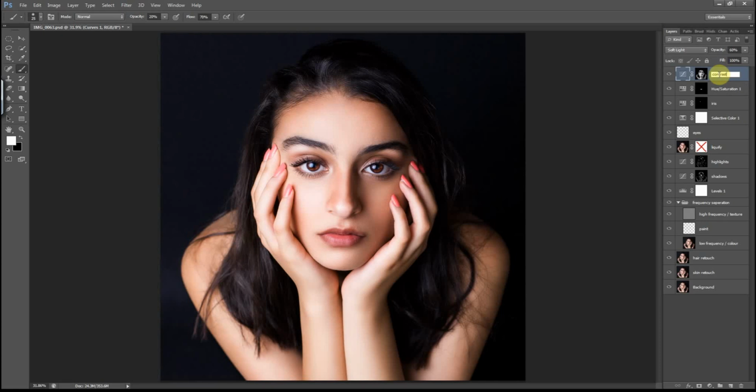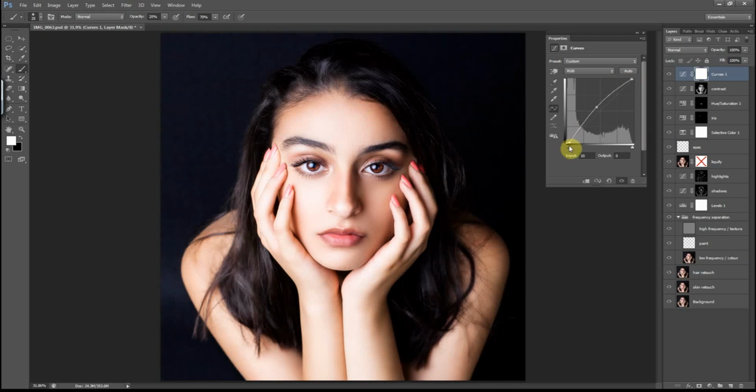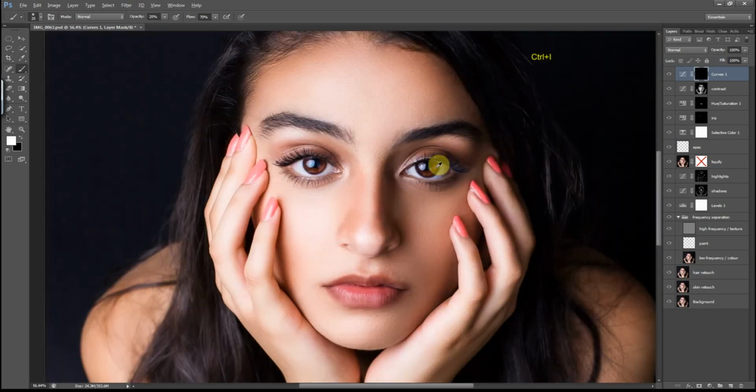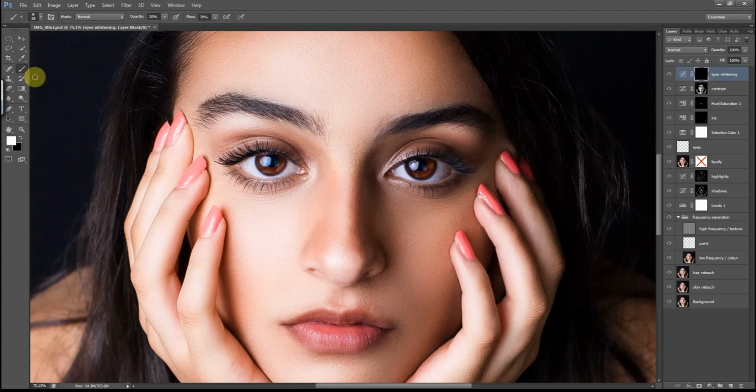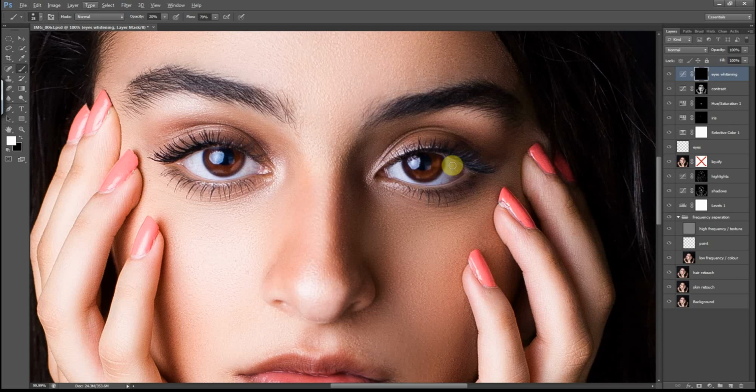So I'll rename this layer Contrast, and I'll create a new Curves adjustment layer to brighten the whites in her eyes. Now select the mask in the layer and Ctrl I to invert it, and rename the layer Eyes Whitening. Now select the brush. My opacity is already set at 20% and flow at 70%, and start brushing with a white brush over the whites, just to brighten them a bit. Also inside her iris, on the highlighted areas, to bring out the highlights.